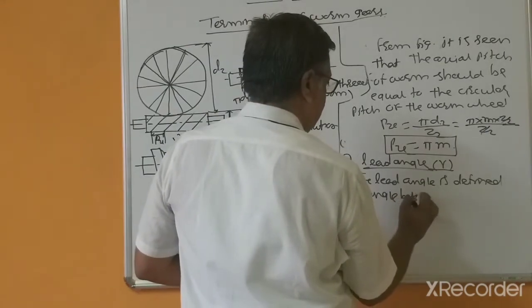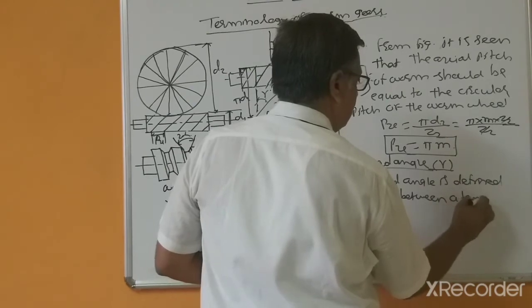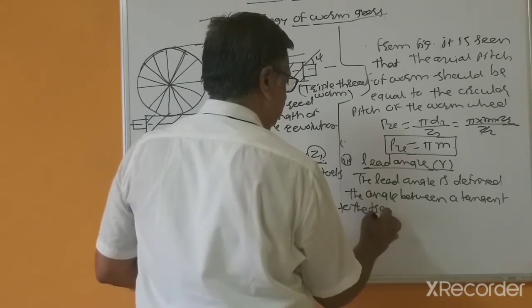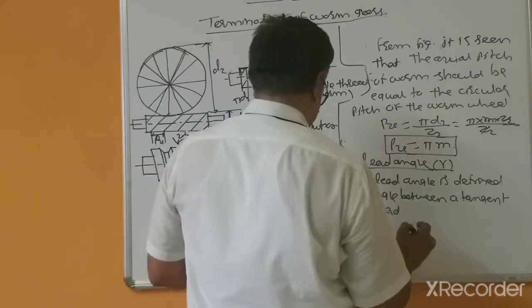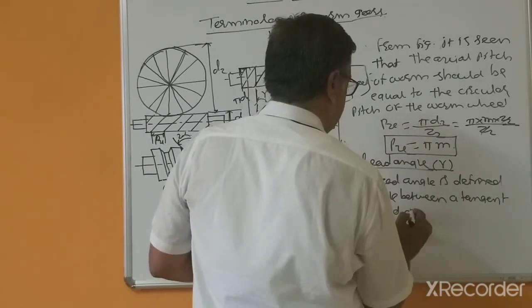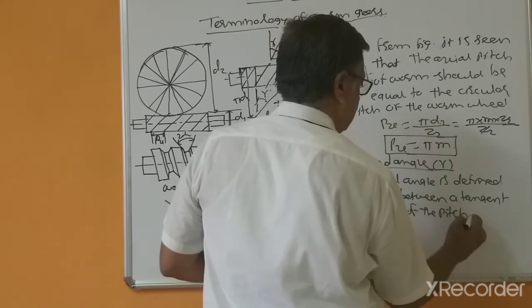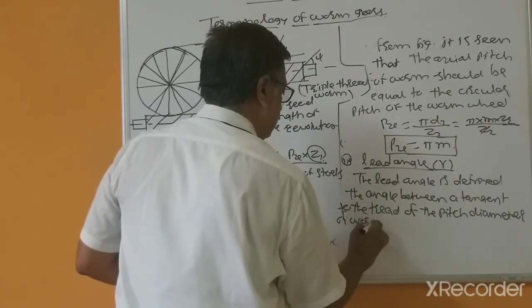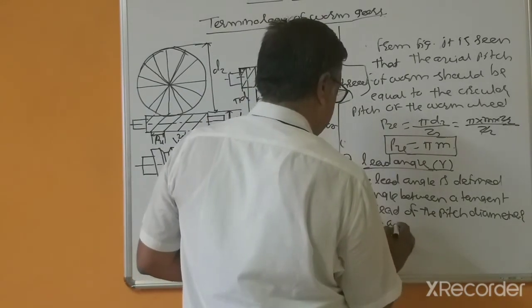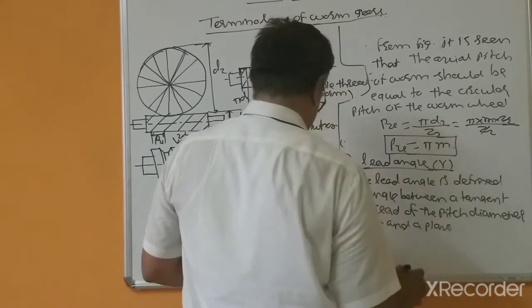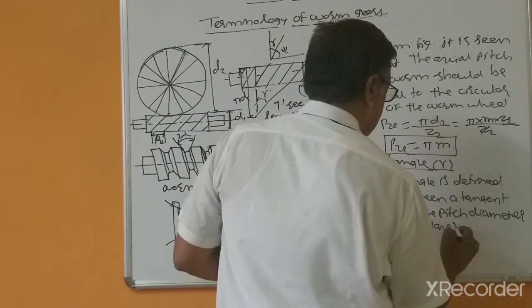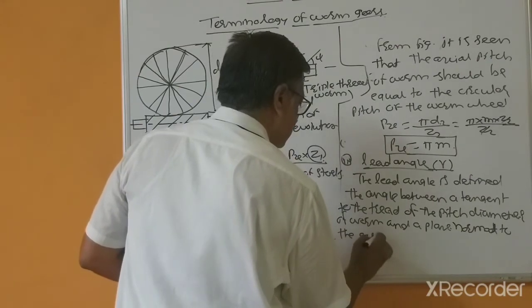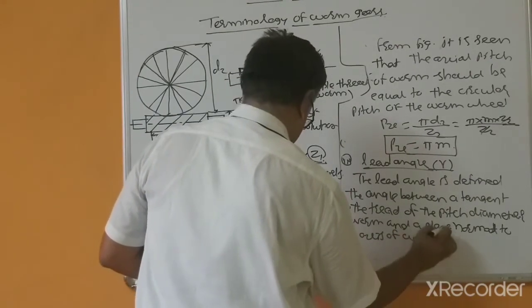between a tangent to the thread at the pitch diameter of worm and a plane normal to the axis of worm.